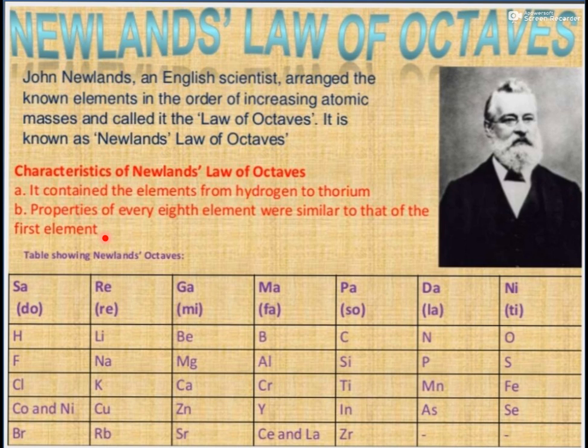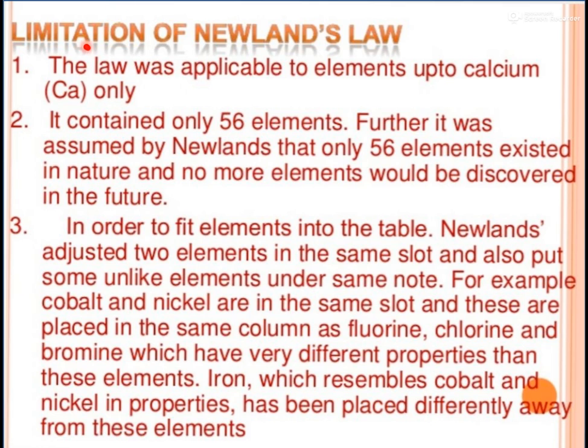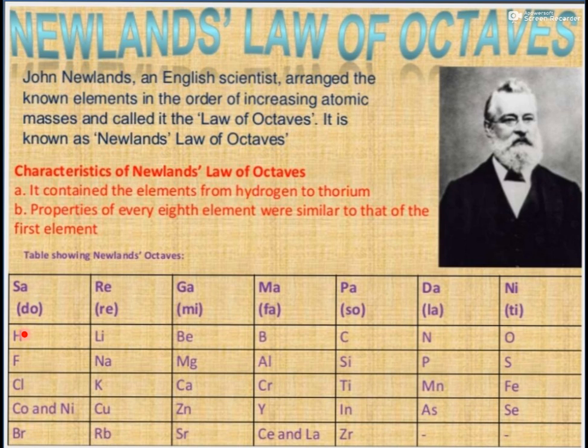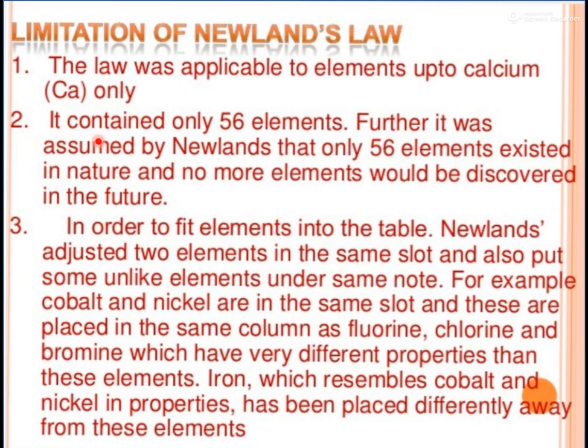Remember, we are discussing the earlier attempts related to the classification of elements. Now we will find out why this kind of classification was not applicable. So, the limitations of Newlands' law. The law was applicable to elements up to calcium only. That means the property of the first one being repeated by the 8th one was applicable only up to calcium. Calcium has atomic mass 40, so only till atomic mass 40 was this method applicable.